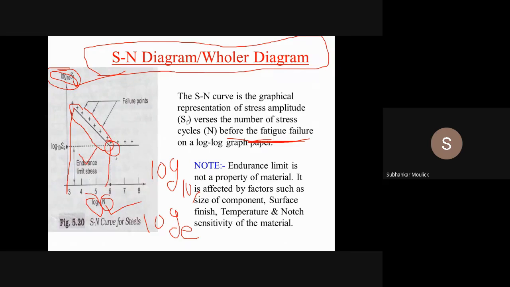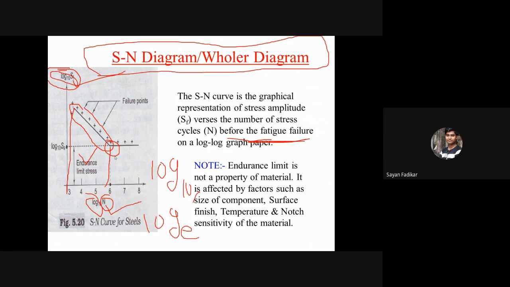And this is your SN diagram, which is plotted on a log paper. Along x-axis, there is number of cycles to failure. Along y-axis, there is stress amplitude. And that log paper is on log base 10 paper. Clear? Any doubt so far?